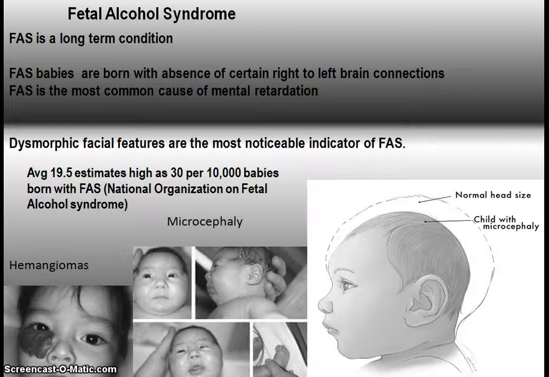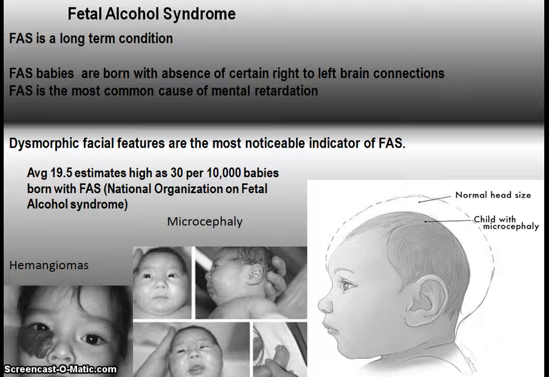Fetal alcohol syndrome is a common result of a mother using alcohol while she is pregnant. It is a long-term condition. It's the most common cause of mental retardation. It creates an absence of left to right brain connections, which are very vital to a child's growth and development. There are about 19.5 babies born per 10,000 that have this condition.